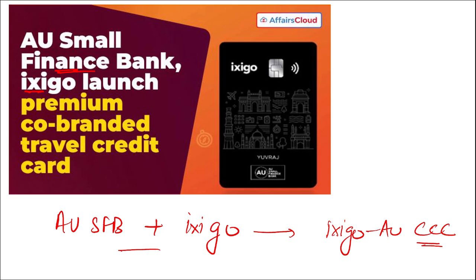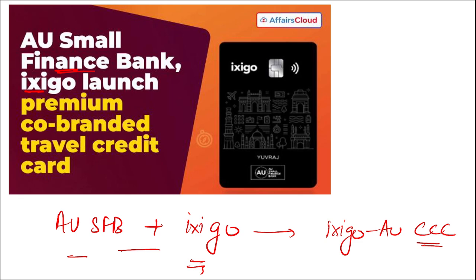The aim here is to enhance the travel experience of modern travelers. The card is a first of its kind value proposition across travel verticals such as flights, trains, buses and hotels. These two Bharat focused brands, AU Small Finance and Ixigo, address the evolving needs of modern travelers who seek flexibility, convenience and value.